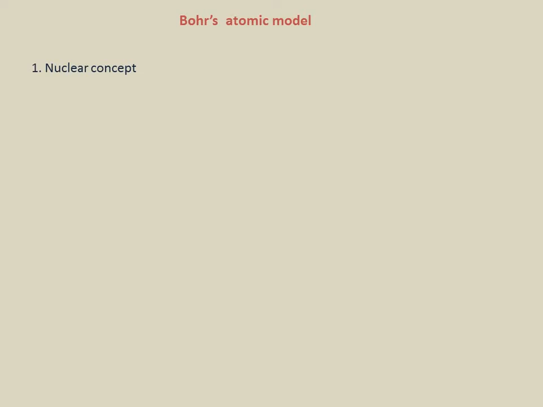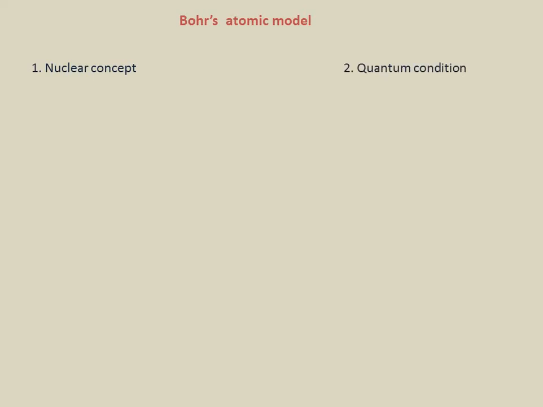This concept has already been given by Rutherford. That is why I said that Bohr's model accepts the planetary model while keeping in mind Planck's quantum theory. So the nuclear concept was already given by Rutherford, and Bohr accepted it as his first postulate.